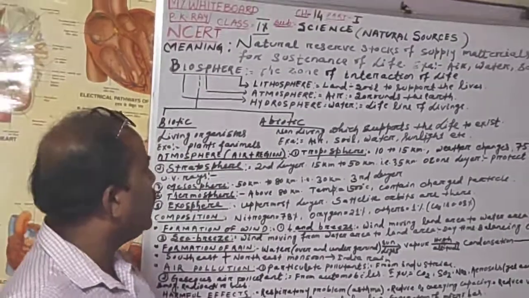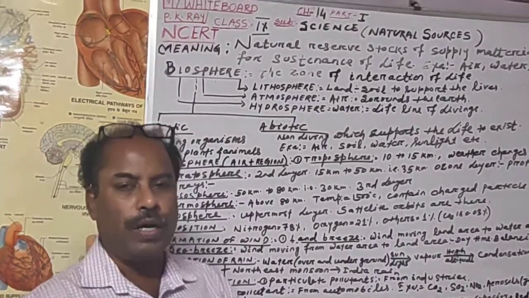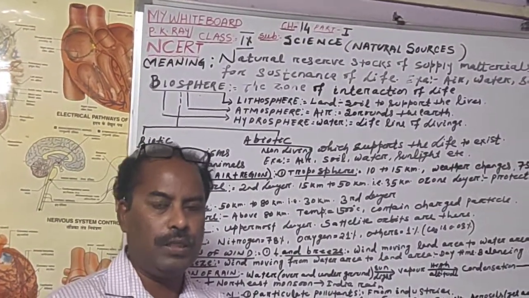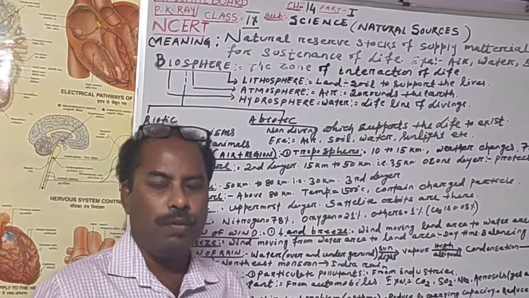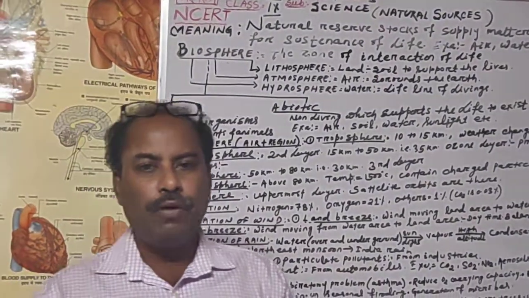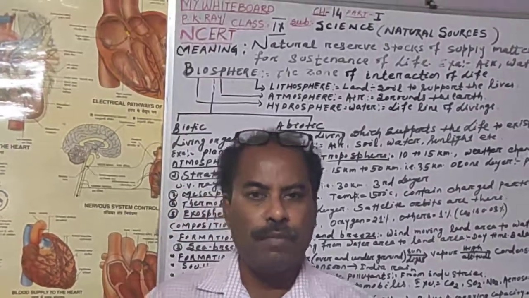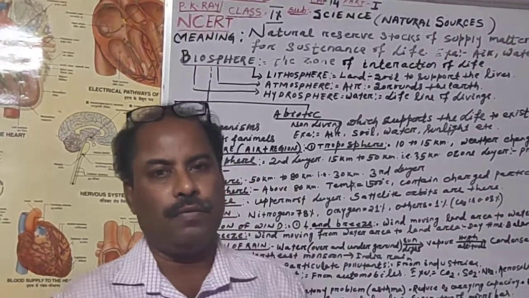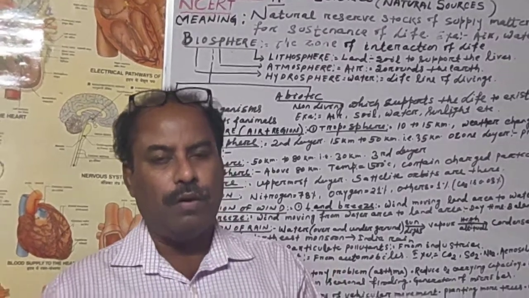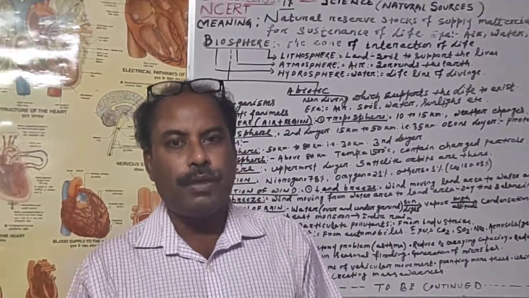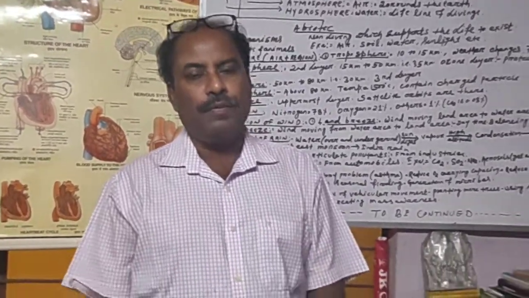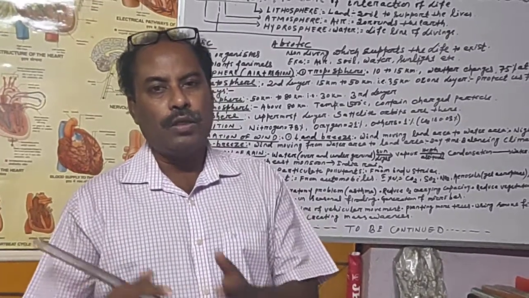Now, in nature, we have to come to one word known as the biosphere. What is called biosphere? Biosphere means what? Bio plus sphere. Bio means life and sphere means area, region. The area, the region within which life is possible, the life exists, that area is known as the biosphere.